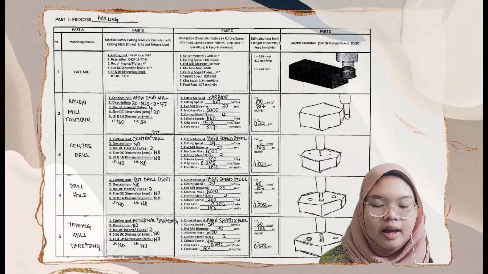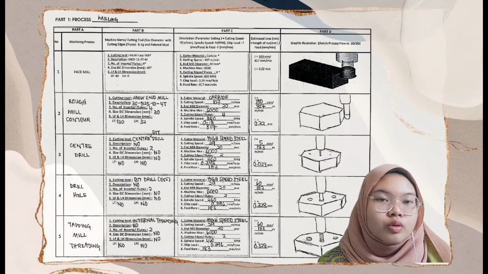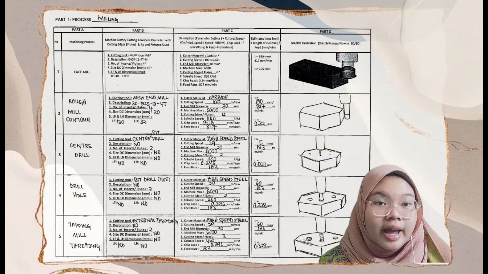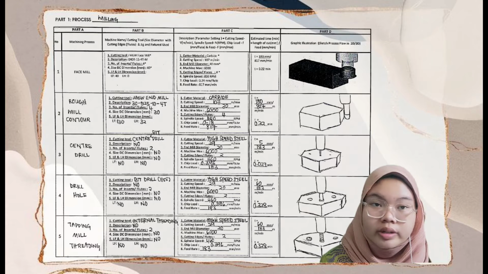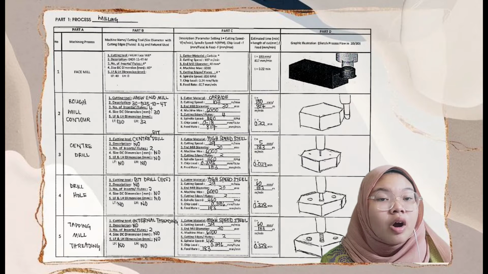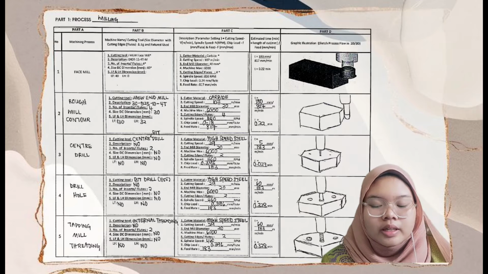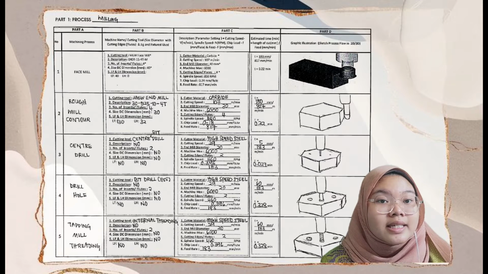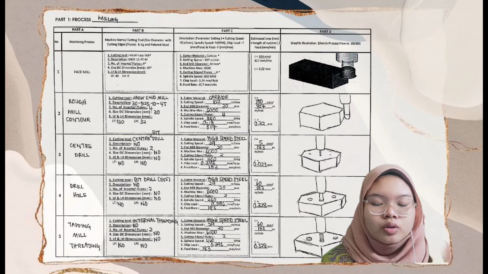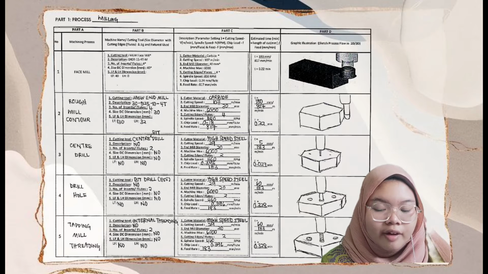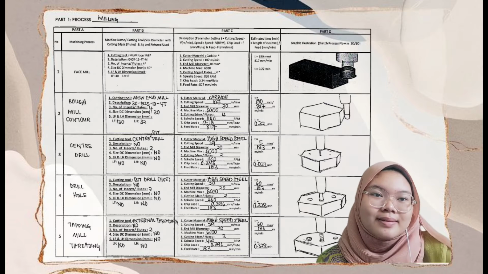Next, the cutting tool that will be used for the tapping mill threading process is internal threading. Internal threading is a screw thread on an inner or concave surface. There is no description, and the number of inserts is 2. There is no size, DC dimension, and also no LF and LH dimension for this process.